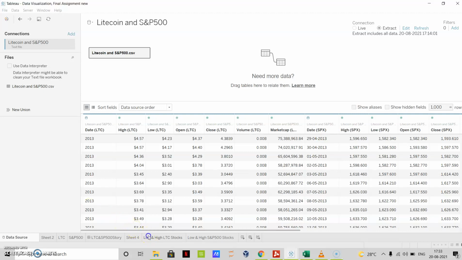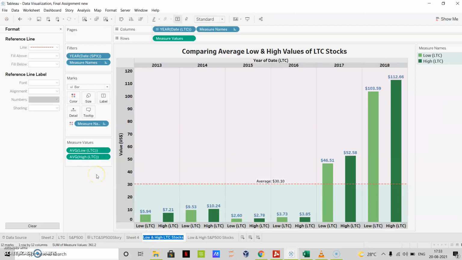And I have created two side-by-side bar charts showing the comparison between the low and the high values for LTC stocks as well as the S&P 500 stocks. First, I will show you the comparison between the average low and high values for the LTC stocks. I have taken the average of the values for both LTC and S&P 500 stocks. The light green color represents the low value for the LTC stocks, and the dark green color represents the high value for the LTC stocks.